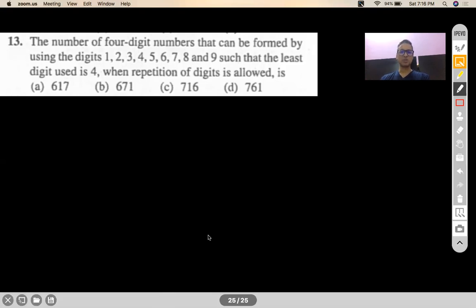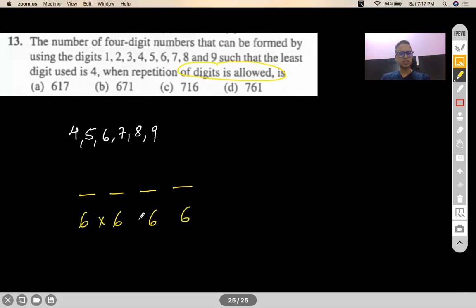Most of you have said option B. B for Bengaluru. Now see guys here, it is very obvious that the choices you have to make are from 4, 5, 6, 7, 8 and 9. And if I have to form a 4-digit number with these as the options, and of course repetition is allowed, then this place can be filled in 6 ways, 6 ways, 6 ways, 6 ways. So you'll end up getting 6 to the power 4 as your answer, right?